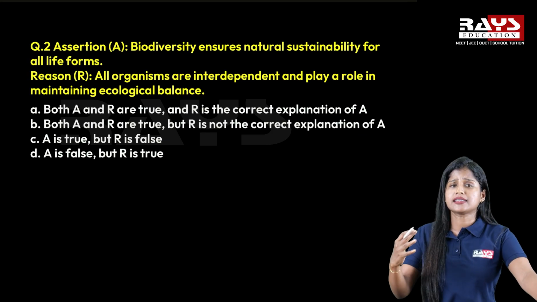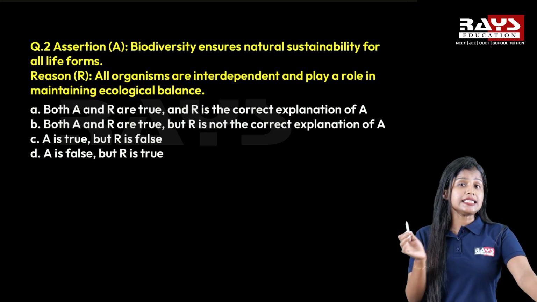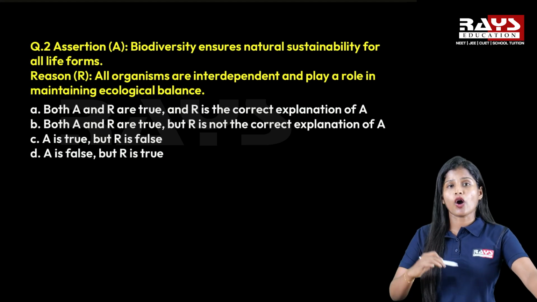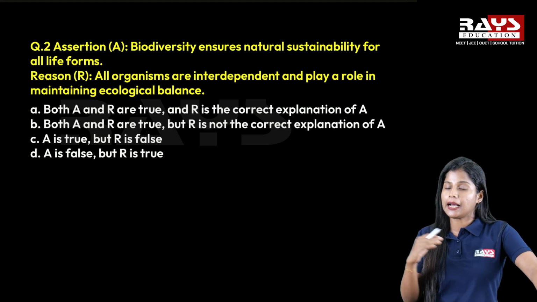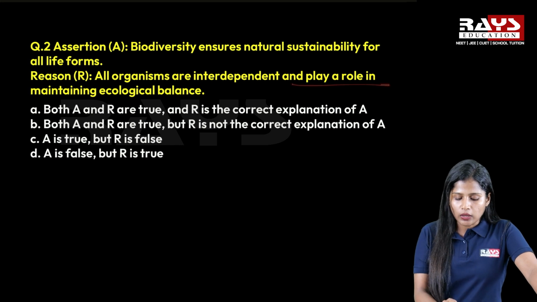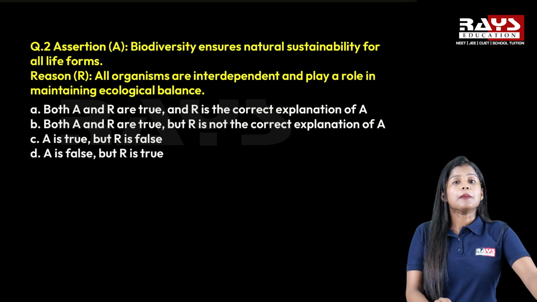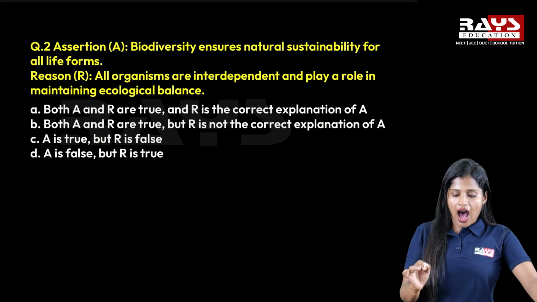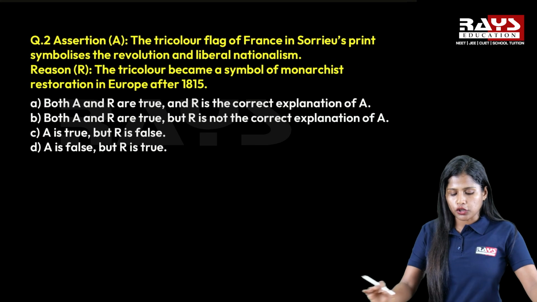Biodiversity is ensuring, and the reason here is, all organisms are interdependent. In our biodiversity, we already clearly know that all the organisms are interdependent, or we are depending upon each other, and play a role in maintaining our ecological balance. So from this statement we can say that both A and R are true and R is the correct explanation of A. Okay, moving on to the next question.